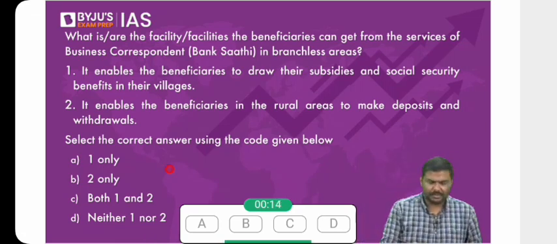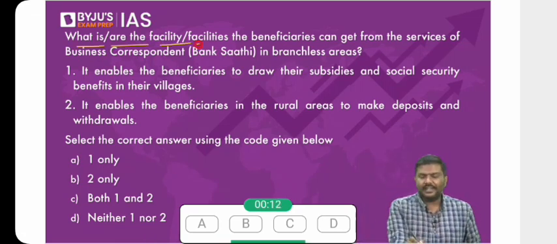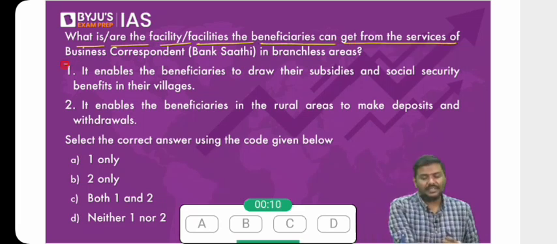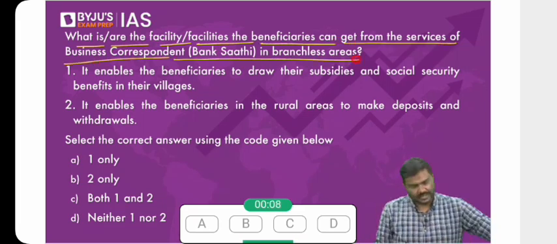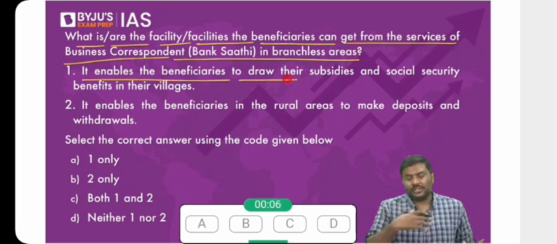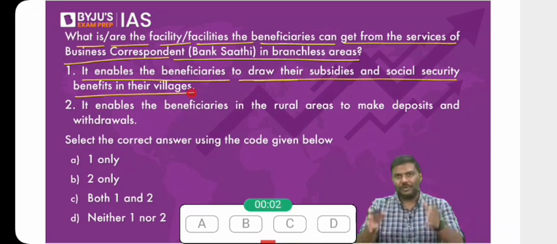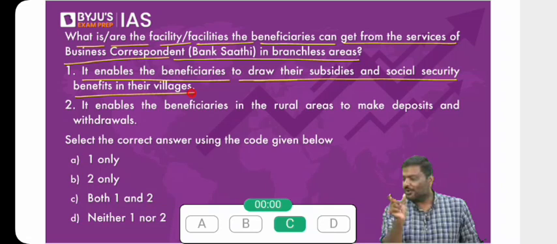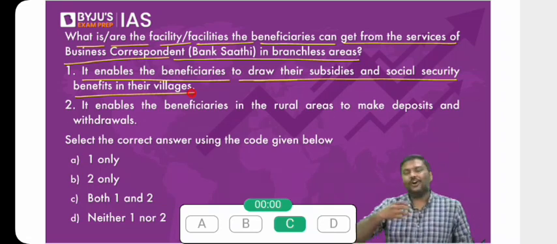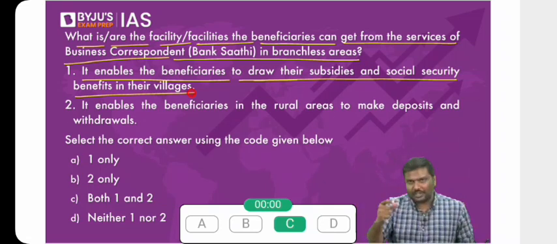Okay, 59% have answered correctly. What is or are the facility or facilities the beneficiaries can get from the services of business correspondent or bank sakhi in branchless areas? It will enable the beneficiaries to draw their subsidies and social security benefits in their villages. Yes or no? I've explained, right? I put even a very bad picture of micro ATM, right? I showed you the thumbprint, etc. Will it not help you to withdraw, let's say, pension that you have received? Will it help you to withdraw, let's say, LPG subsidy that you have received?